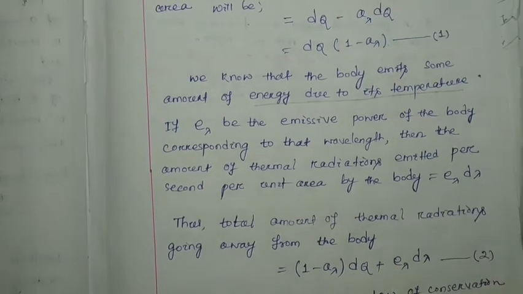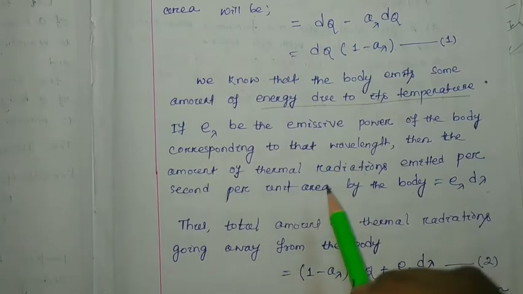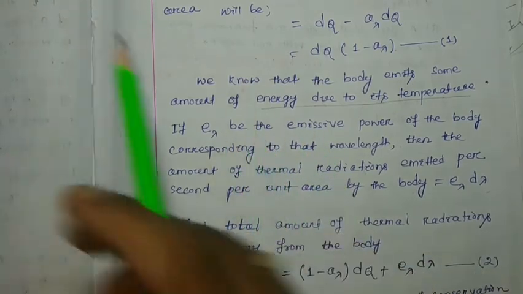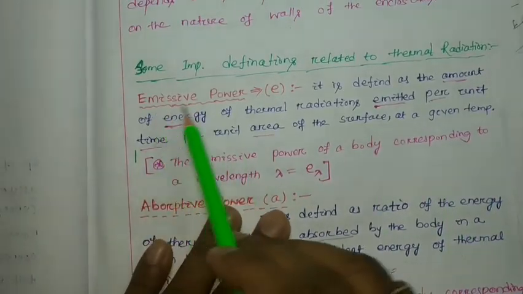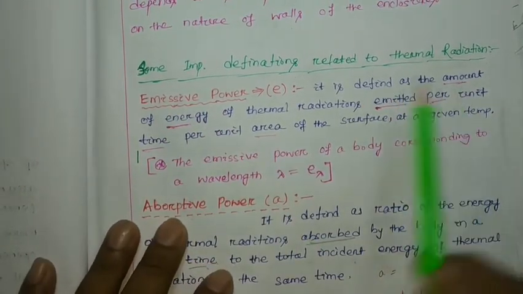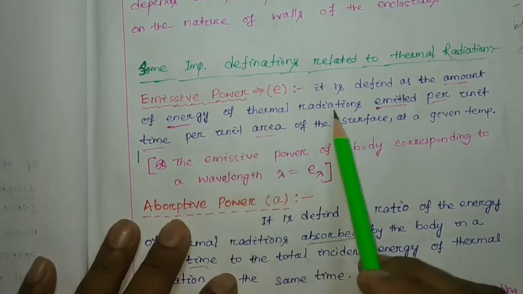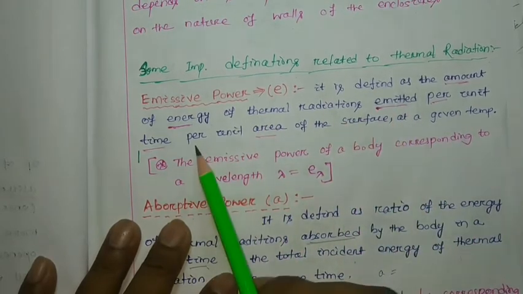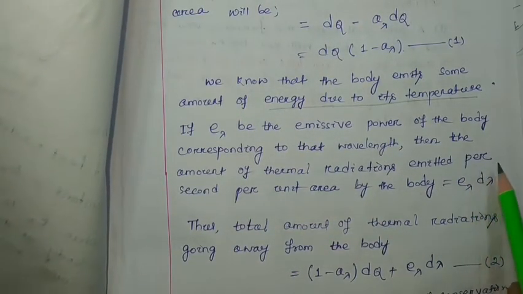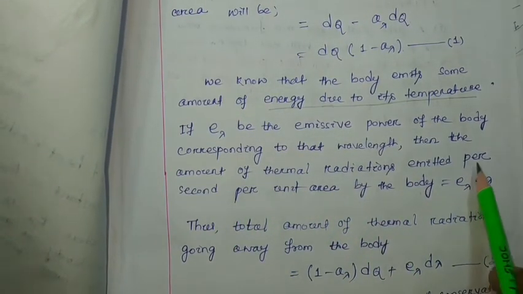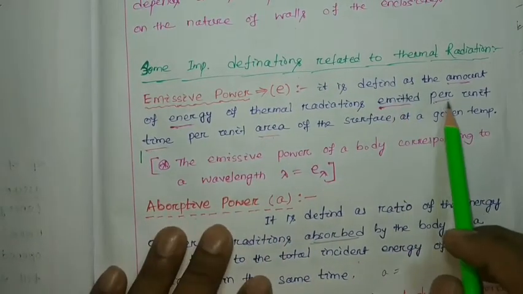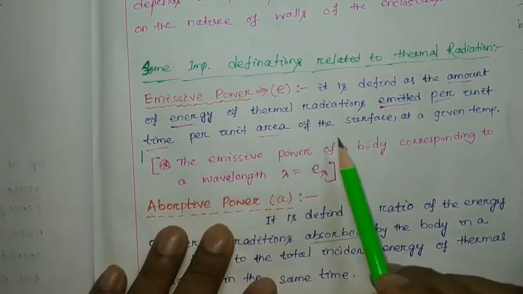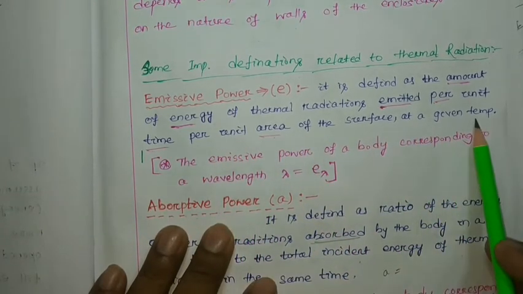Why did we multiply d lambda? First we have to go through the definition of the emissive power of a body. Here it is written that emissive power is defined as the amount of energy of thermal radiation emitted per unit time per unit area. Per unit time, or here it is written per second. Same thing, okay? So per unit time per unit area of the surface at a given temperature,